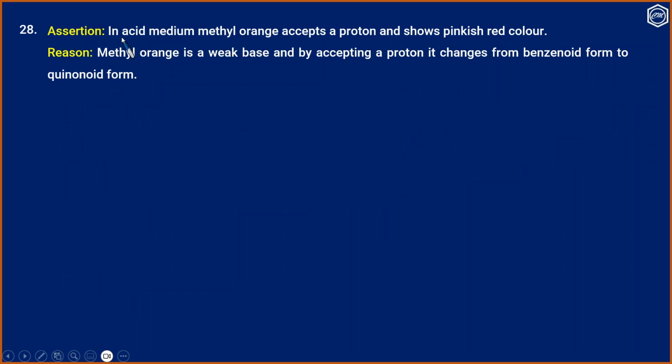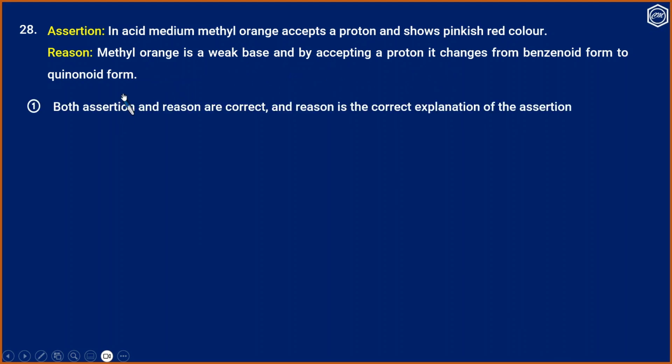Question number 28. It is an assertion reason type. Assertion: In acid medium, methyl orange accepts a proton and shows pinkish red color. Reason: Methyl orange is a weak base, and by accepting a proton, it changes from benzenoid to quinonoid form. 1.